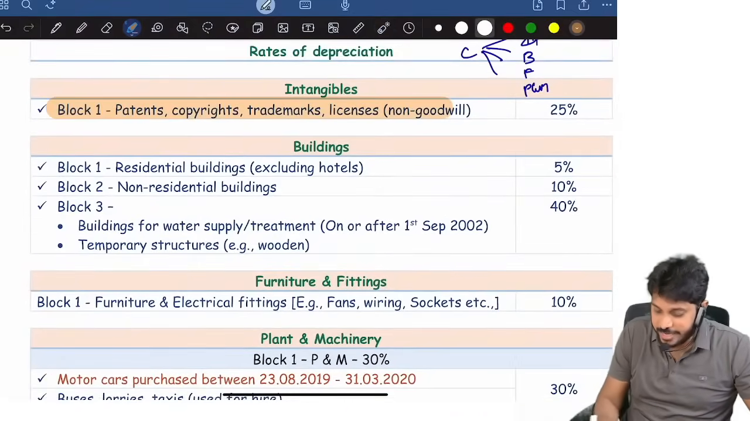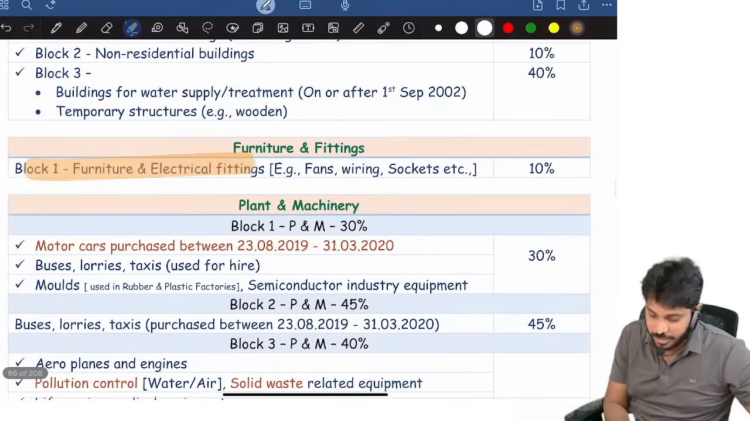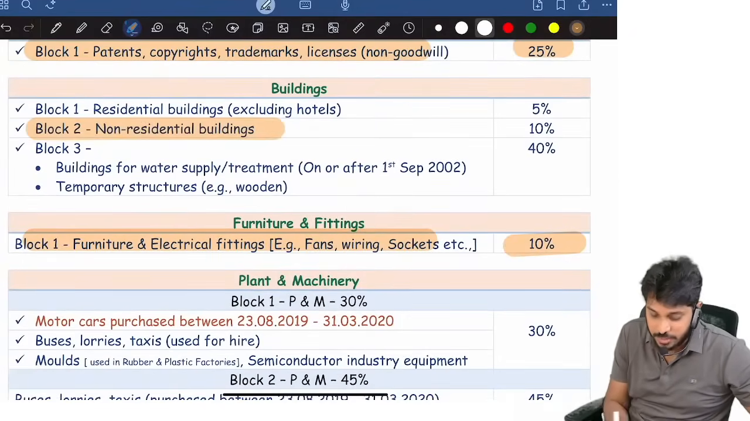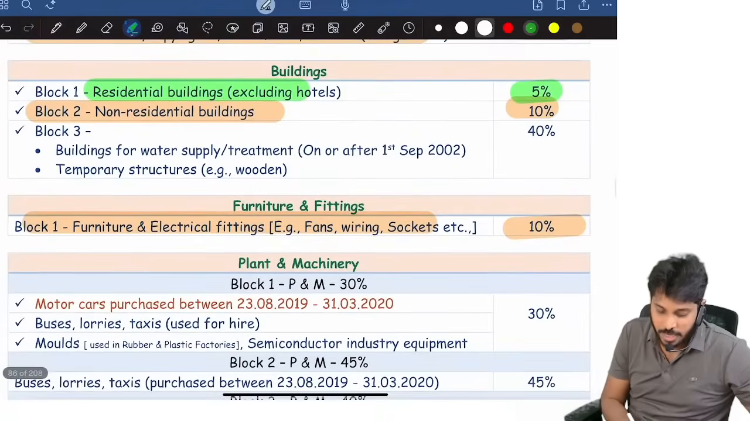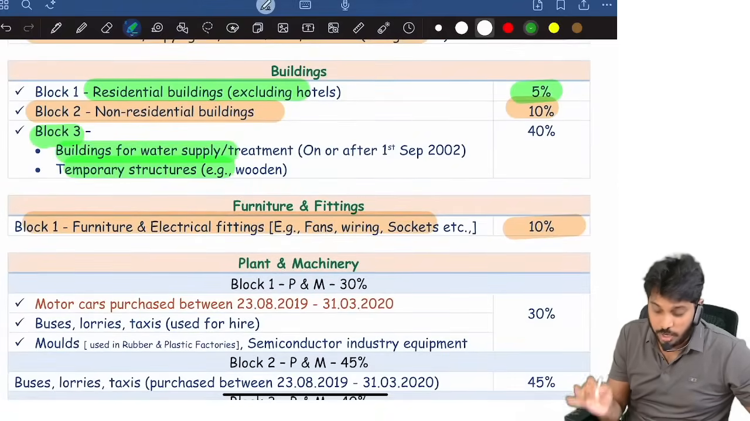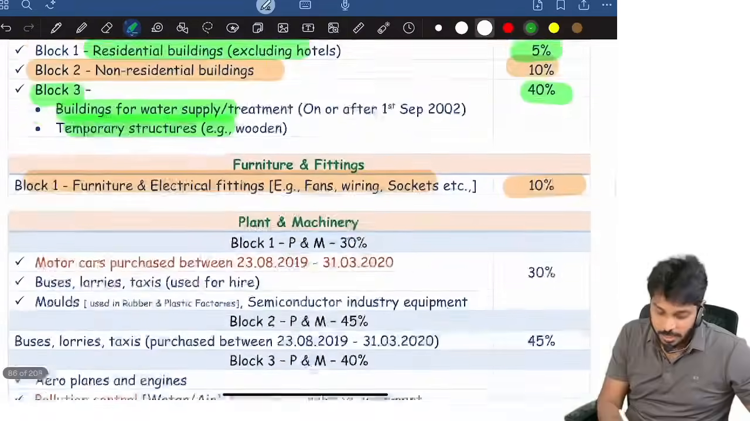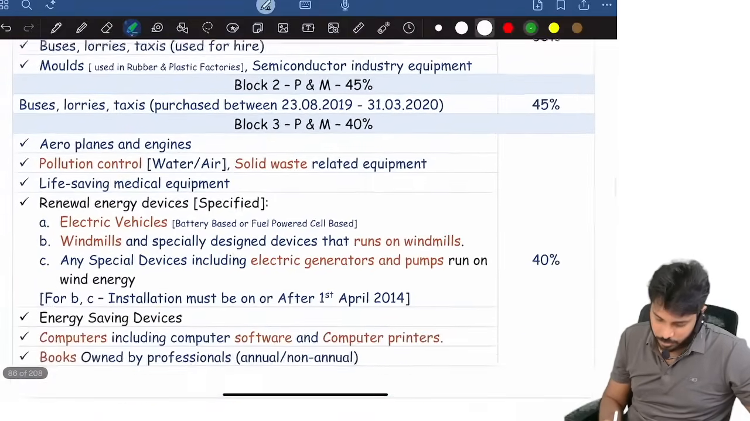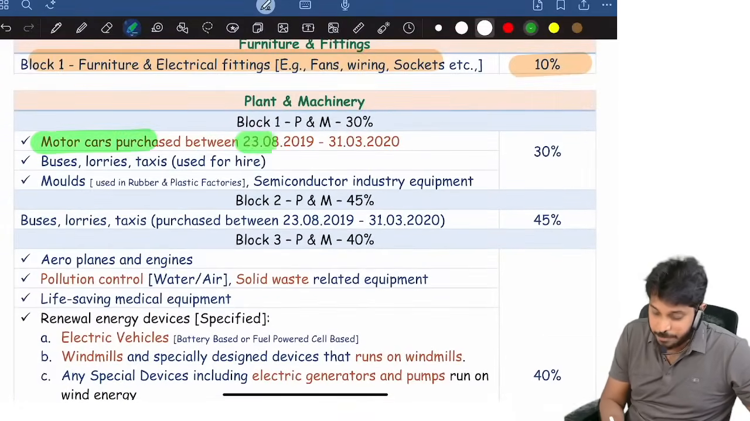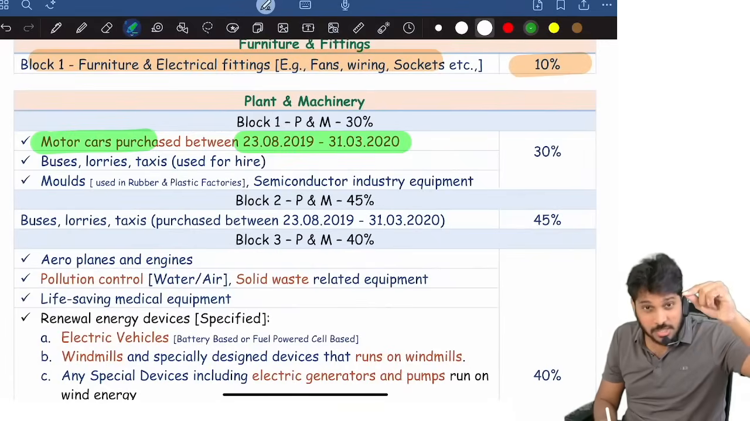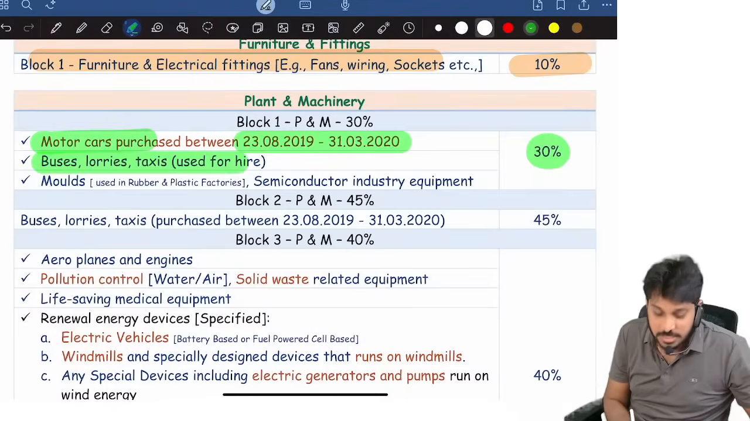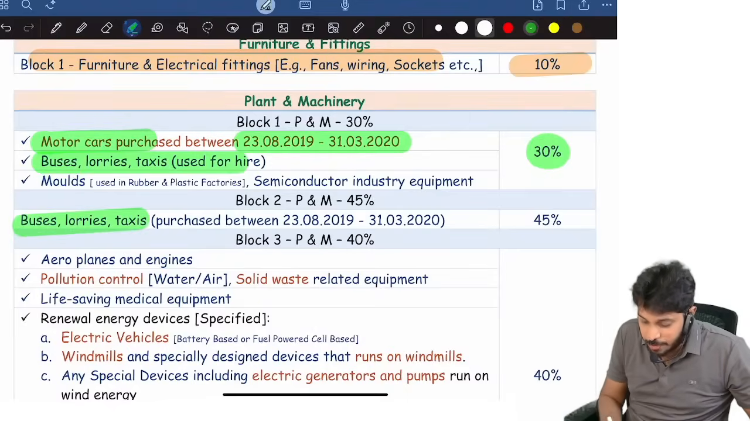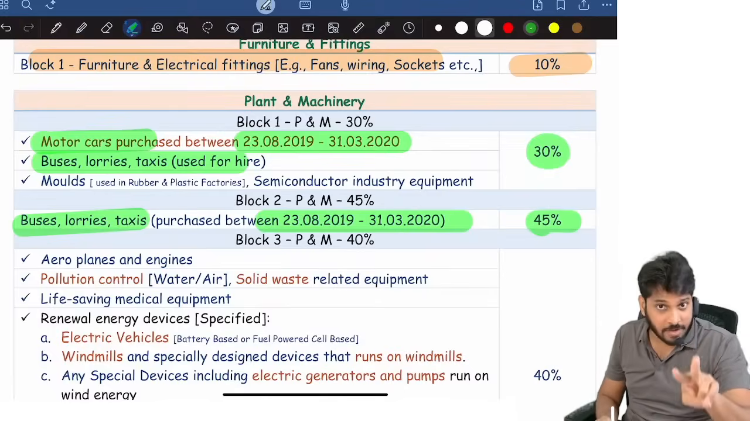Now for example, for intangibles, depreciation rate is 25%. For furniture, depreciation rate is 10%. Buildings used for commercial purpose like factories and all, 10%. Buildings used for residential purpose like staff quarters and all, 5%. Again, buildings which are temporary wooden structures, water treatment, straight away 40%. Now next, plant and cars. For example, motor cars purchased between August 2019 and 31st March 2020, then 30% is the rate of depreciation. Buses, lorries, generally 30%, but if the same bus or lorry is purchased between August 2019 and March 2020, then 45% is the rate.